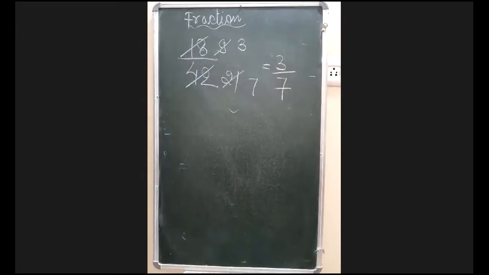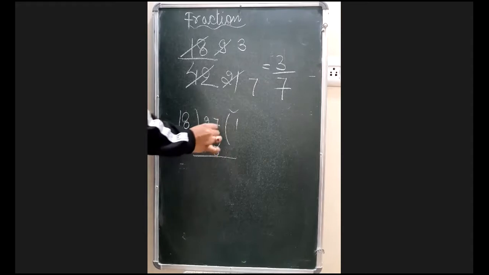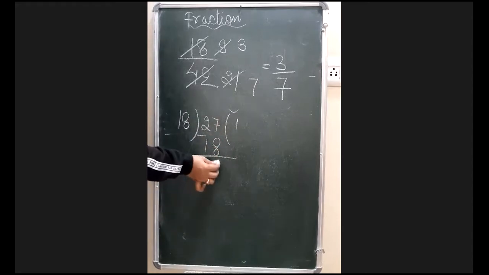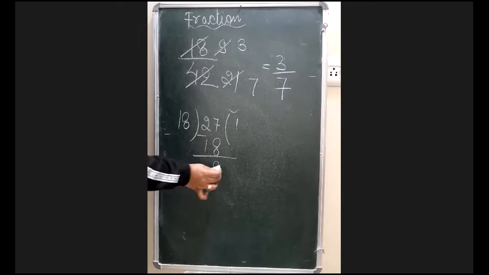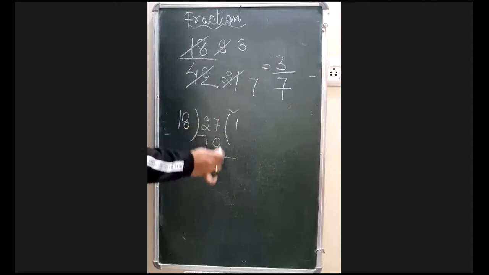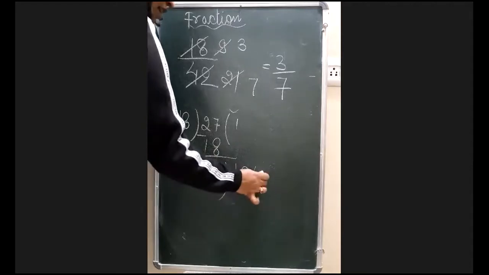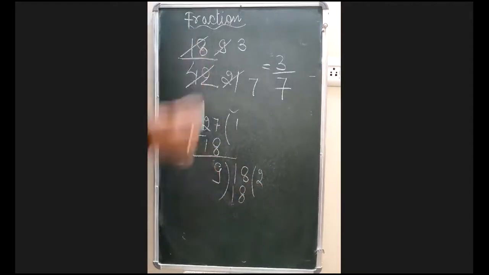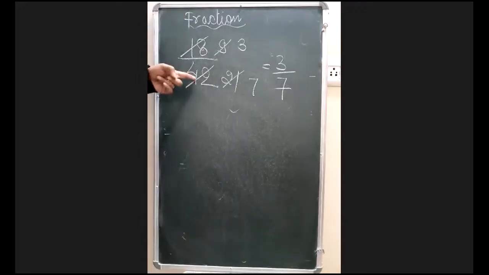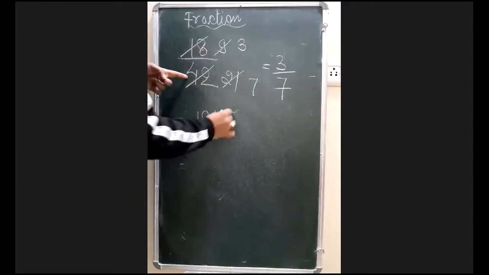ठीक है? Another form, by using the HCF method. How will you do the HCF method? 18 लिया आपने, 42 लिया आपने. Sorry, I took it as 27. That is why I was confused, why 9 is the answer coming. 42 we have to take.